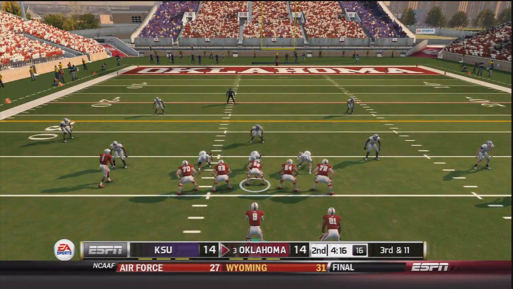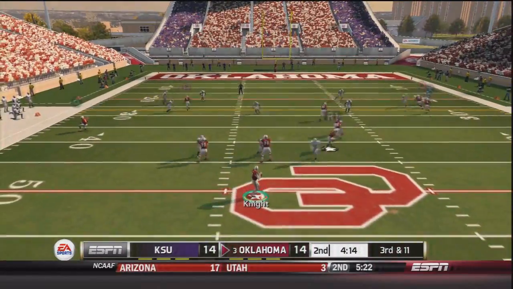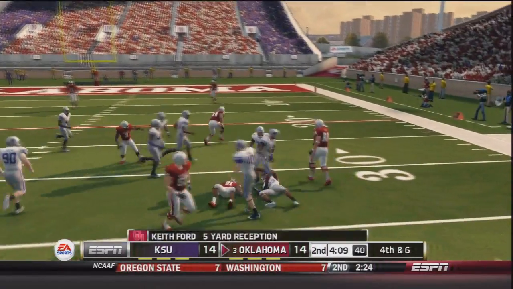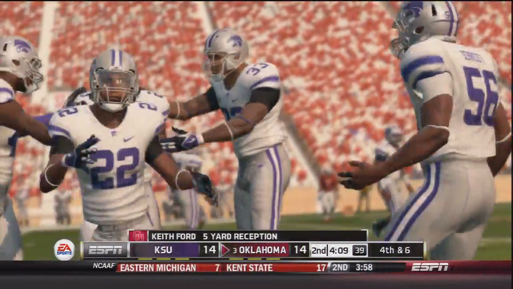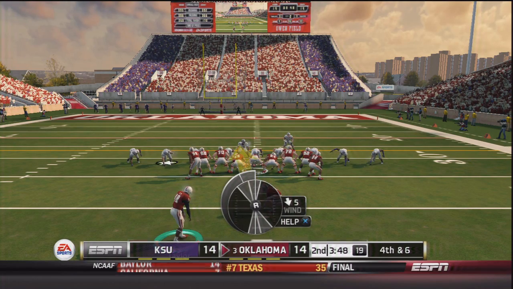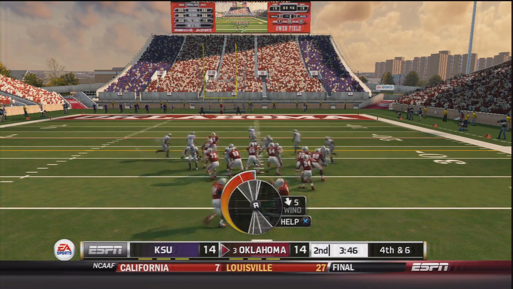So now on 3rd and 11, facing a potential 3 and out, Trevor Knight takes the snap. Knight throws to his right side. It's caught by Keith Ford. Ford jukes, and he is brought down after a gain of 5 to bring up 4th and 6 for the Sooners. So out comes Kelvin Taylor, the freshman kicker. We will see if he can make this field goal.